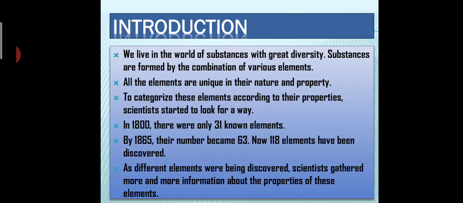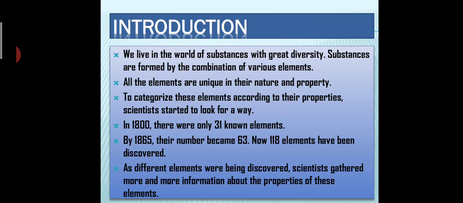That too, we are living in a world of so many substances, and all these substances are formed by various combinations of elements. All the elements are unique and their properties are very unique, so we need to categorize them according to their properties. Scientists were looking for a method to classify these elements.